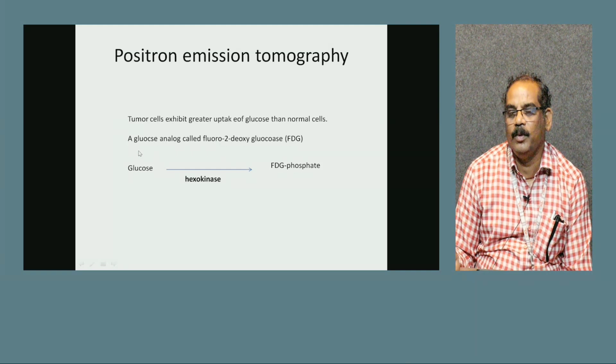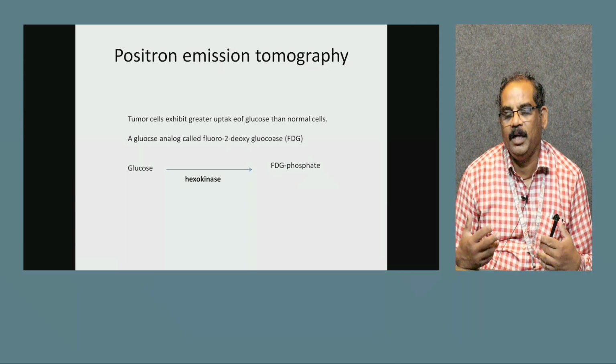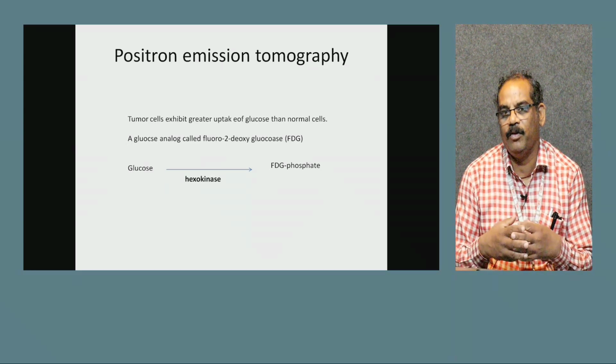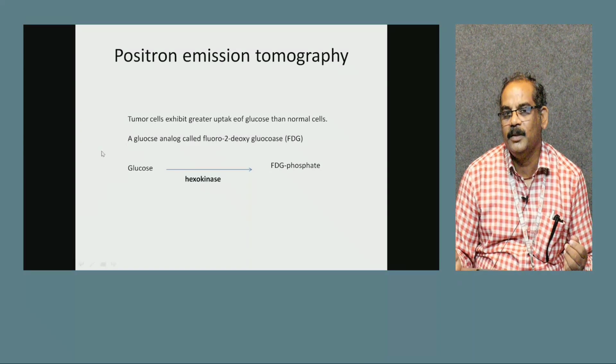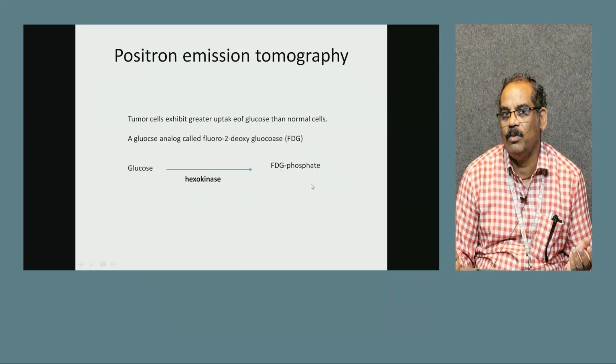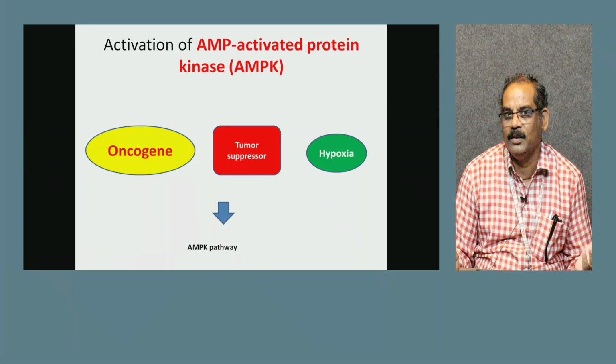Why? Because tumor cells take up more glucose, and when cancer cells absorb glucose, if you give fluoro-2-deoxyglucose, which is an analog of glucose, then it will go into the cells and accumulate more and more in the cancer cells. So with positron emission tomography, called PET, one can detect cancer cells very easily, where the cancer is and how it is progressing.